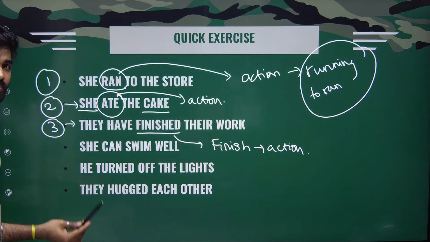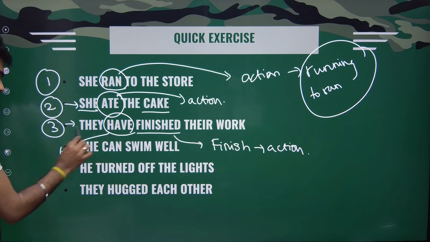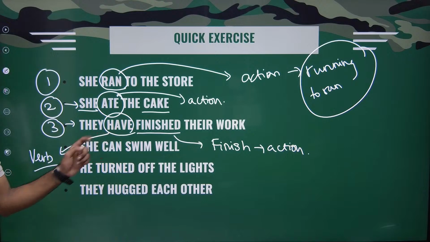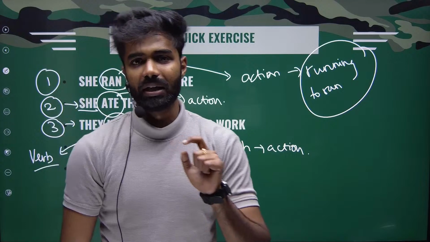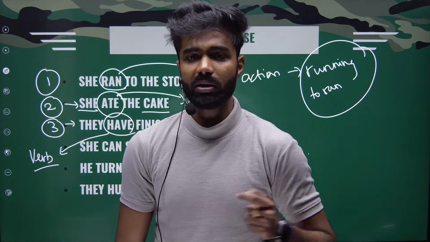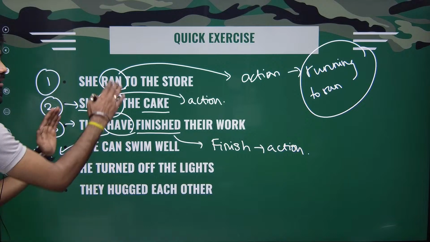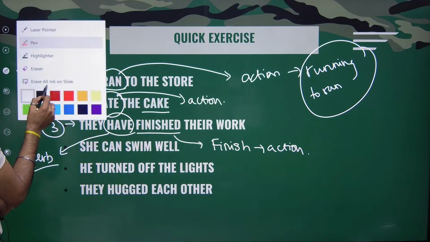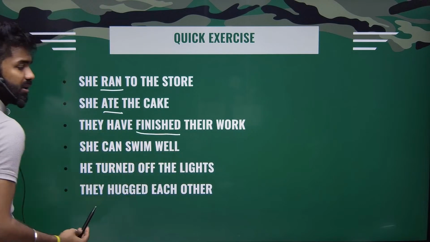So in case you ask me, sir, what is this have? I will tell you even this have is called a verb. But this is a helping verb. There are two types of verbs: main verbs and helping verbs. We'll be discussing it later in the section. But for now, try to understand just what the actions are here. Ate is an action. Ran is an action. Finished is an action.